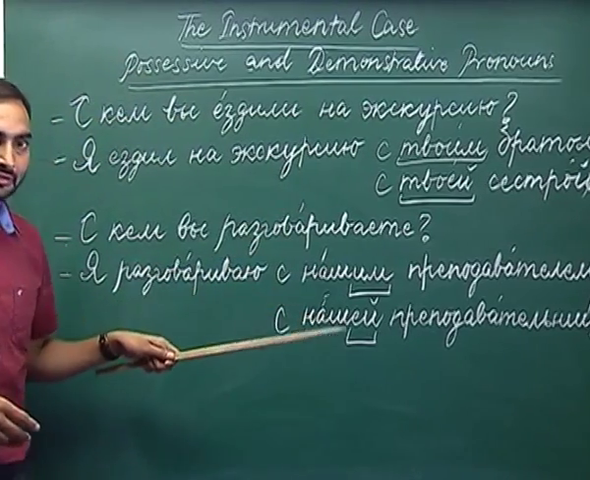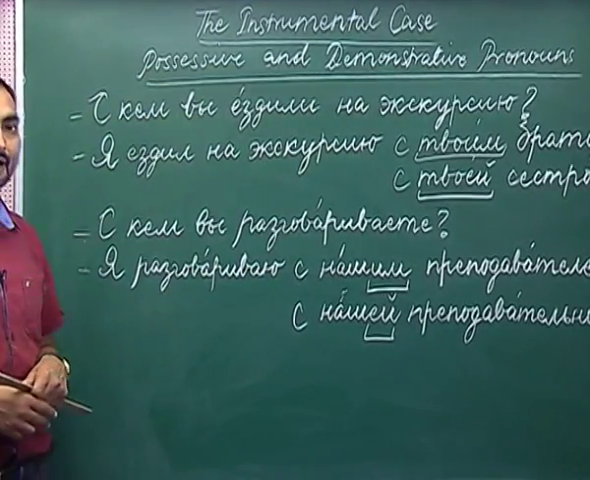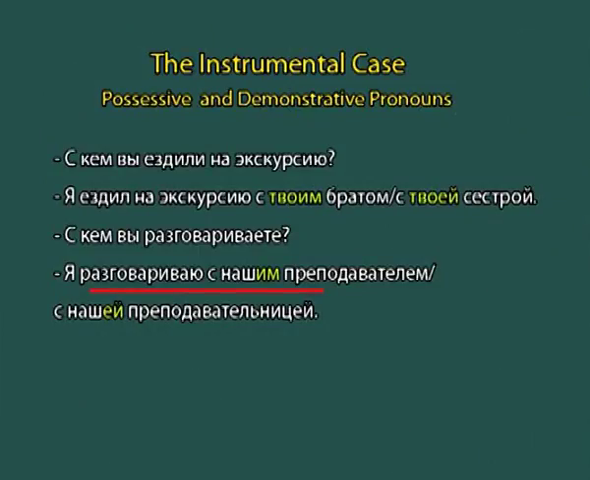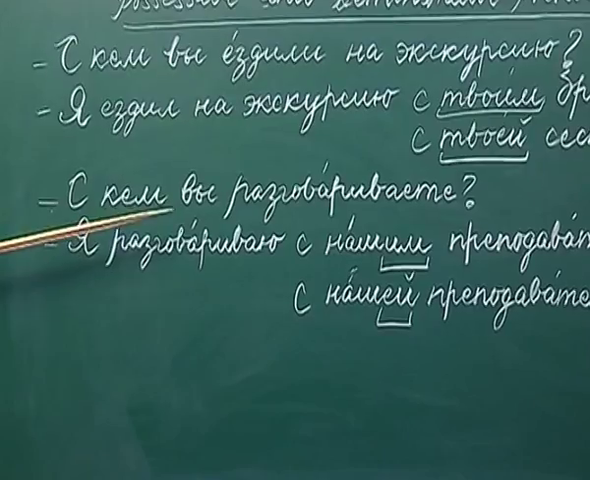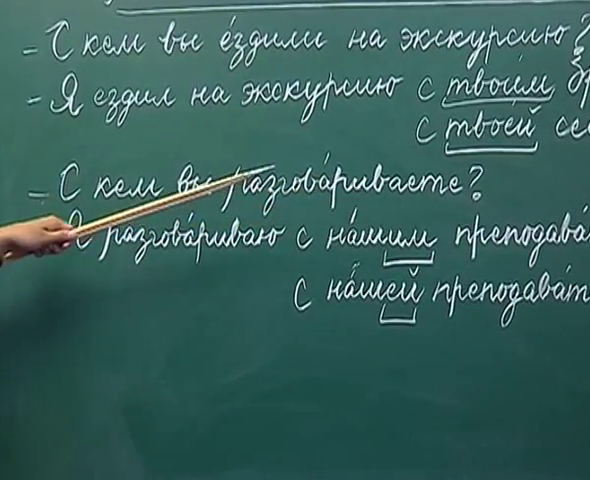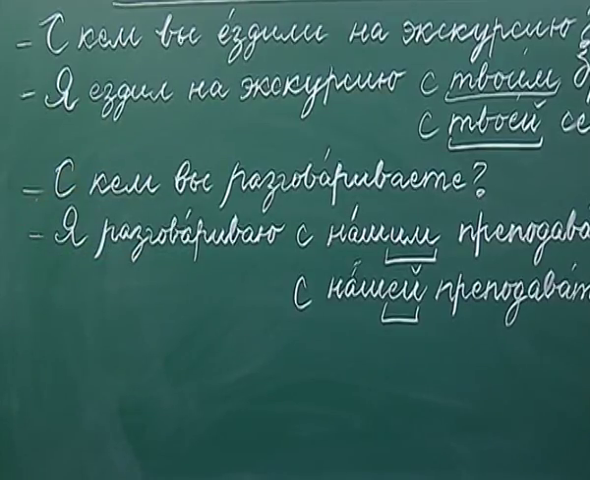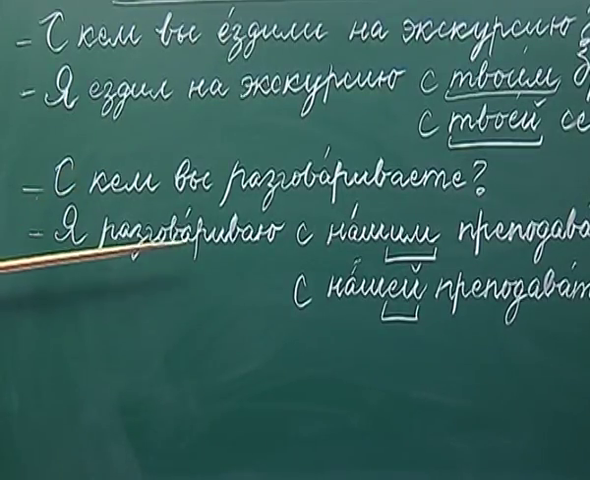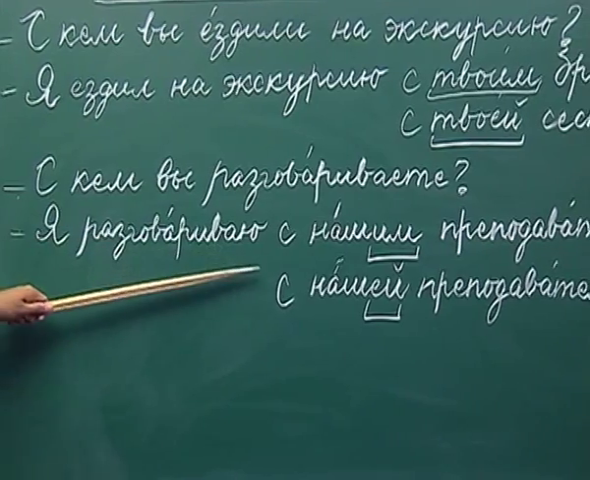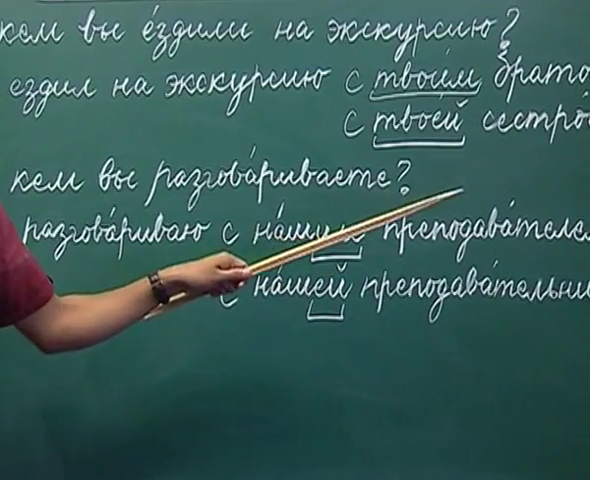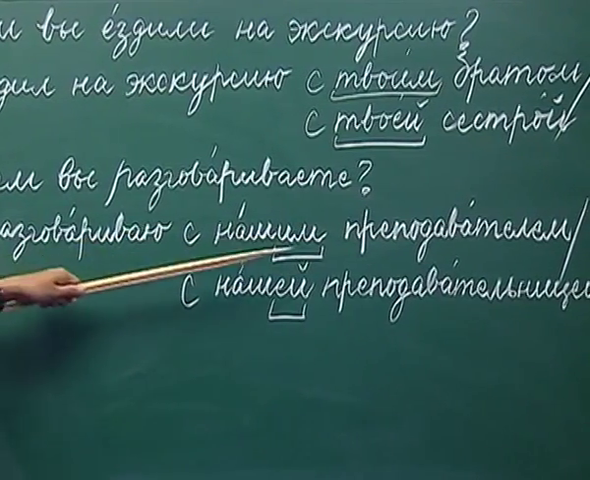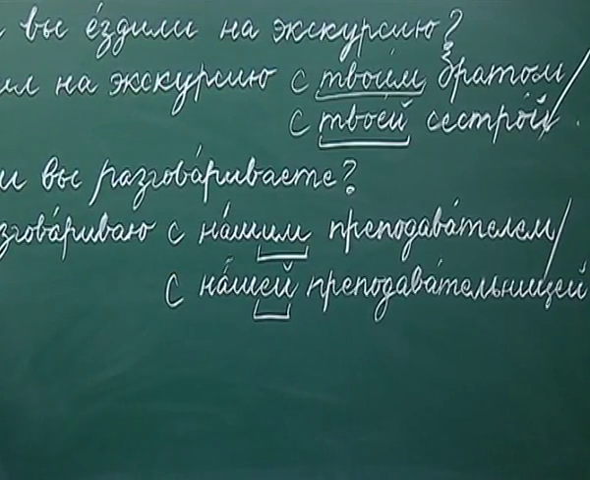Let us move on to the plural ones, nash and vash. The next question we have is, s kem vy razgovarivaete? With whom are you talking, or who are you talking to? So, how will you answer using a possessive pronoun? I have written here: ya razgovarivayu s nashim prepodavatelem. As you can see, I have used the possessive pronoun nash with prepodavatel.